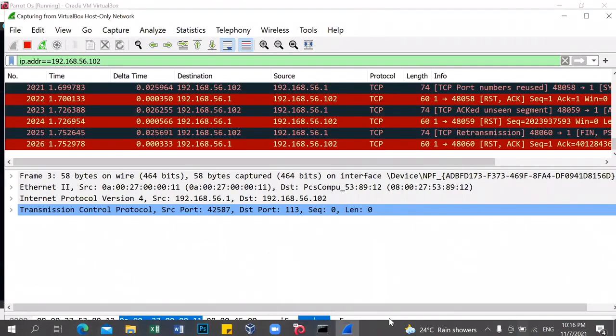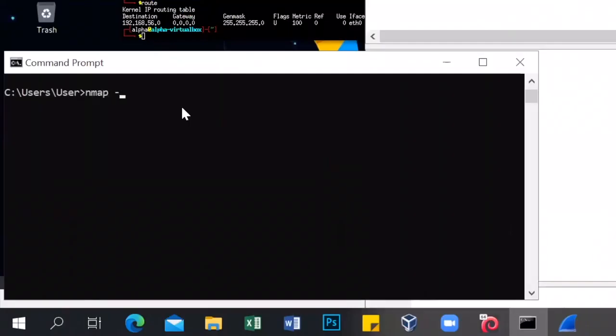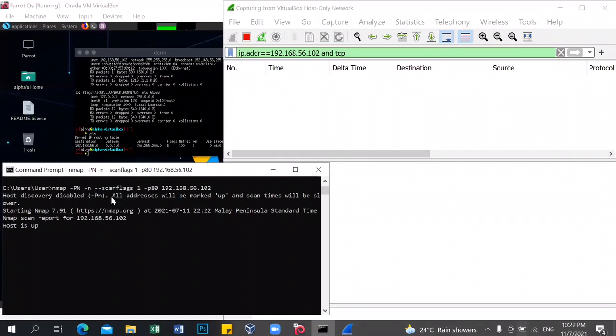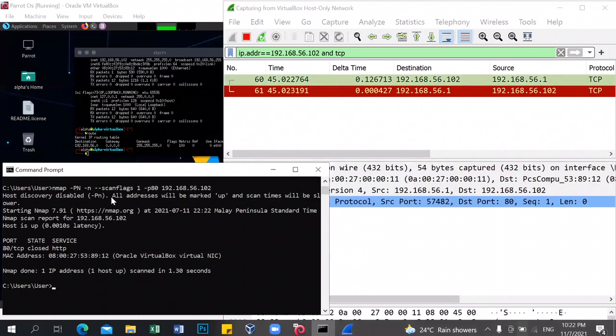So this is the Wireshark capture. Next, for the last command, we want to send custom TCP flags. So we use the command nmap -Pn -n --scanflags 1 -p 80 and the IP address. So we see the scanflags 1 Wireshark capture.